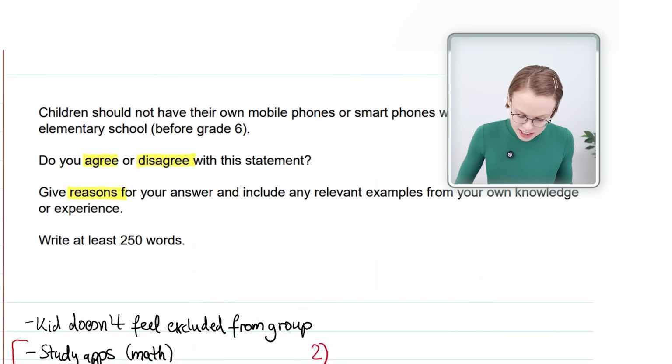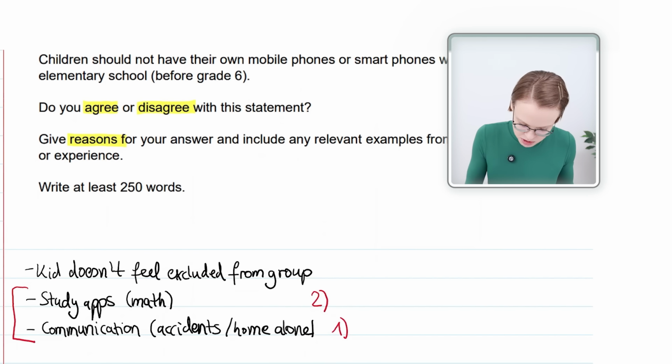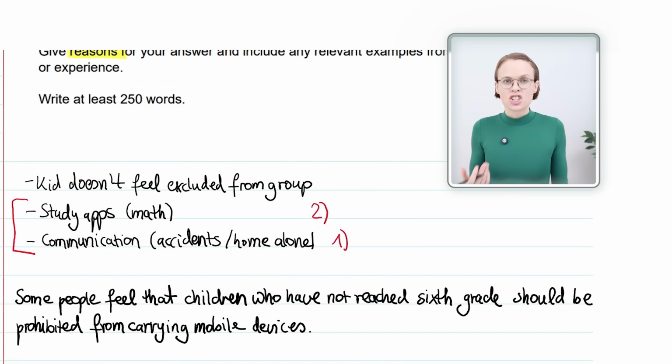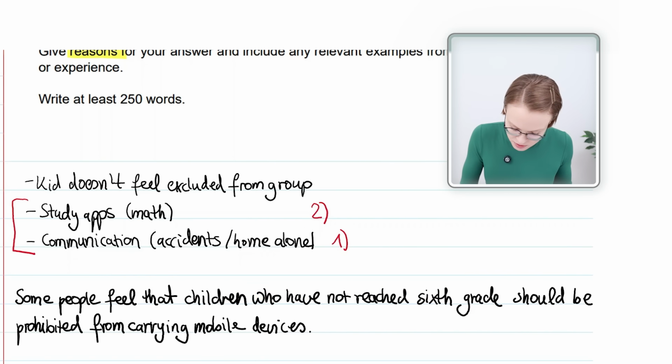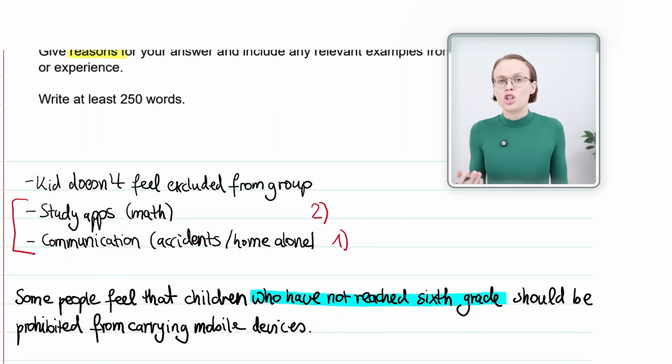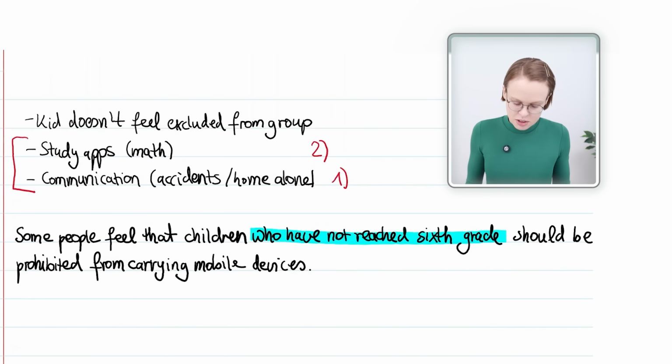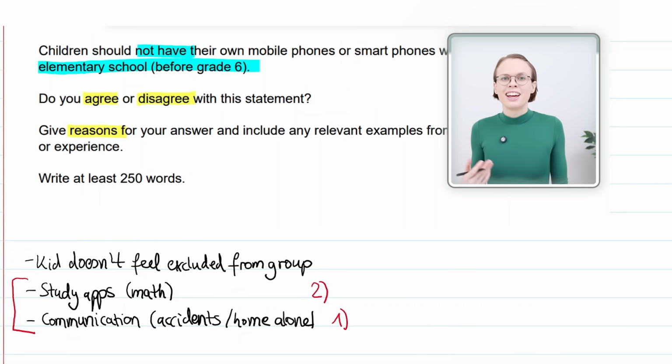Instead of in elementary school, this is what you can see here, before grade 6, I wrote children who have not reached 6th grade. And instead of not have, here, I wrote prohibited.